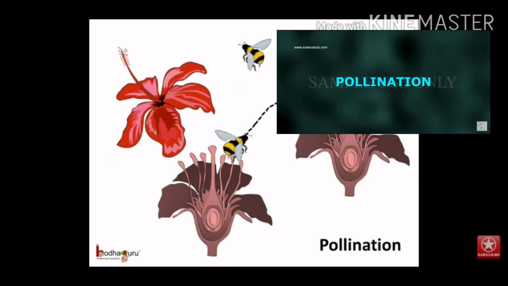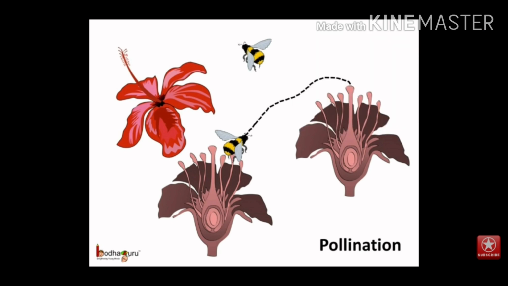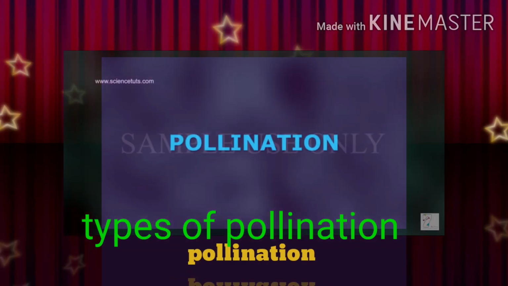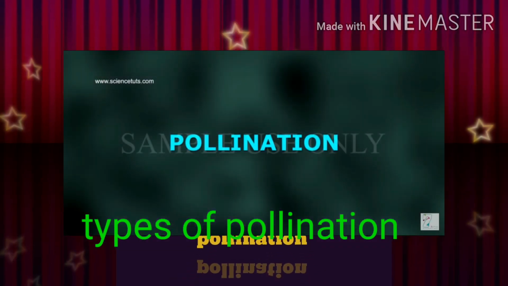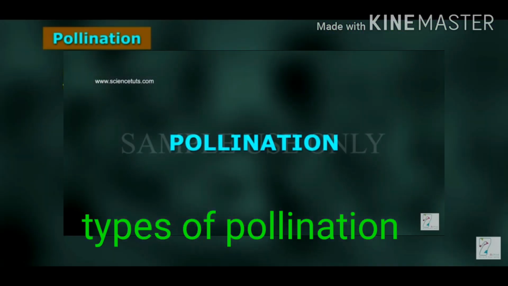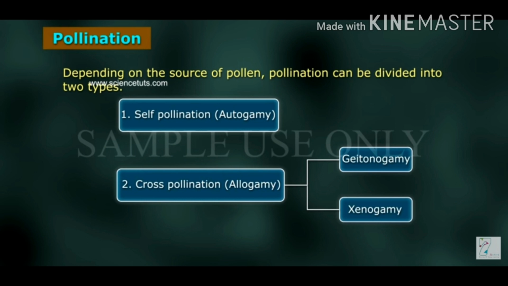Now, our next topic is pollination. Definition of pollination is pollen grains from anther are transferred to the stigma. This is called pollination. There are two types of pollination, that is self-pollination and cross-pollination.